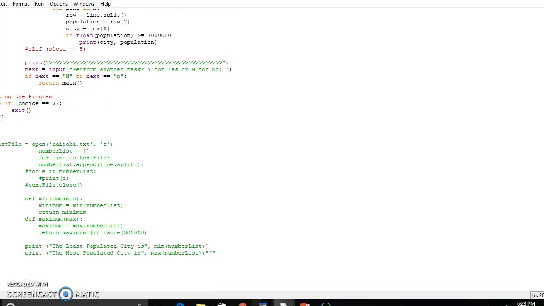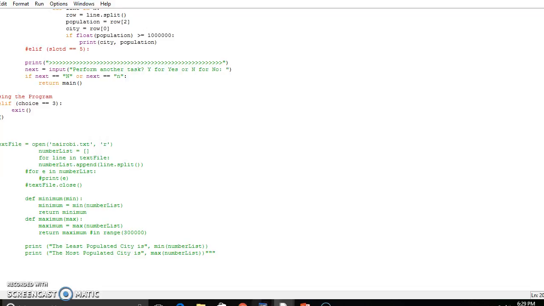When you enter the Nairobi text, the number list it gives you is for line in text file. Then when the number list is less, you should append. When you're appending, it adds the line split. For example, in E, number list print E, it adds the E text file and then it should close. By defining the minimum number list, it returns the minimum. Basically, the maximum also gives you a maximum in range as 300,000.